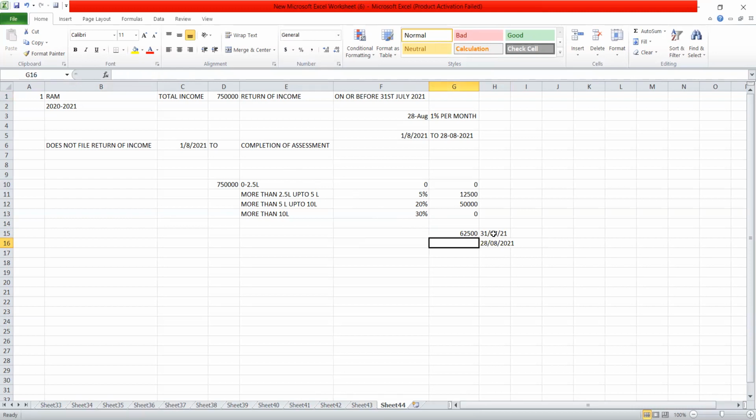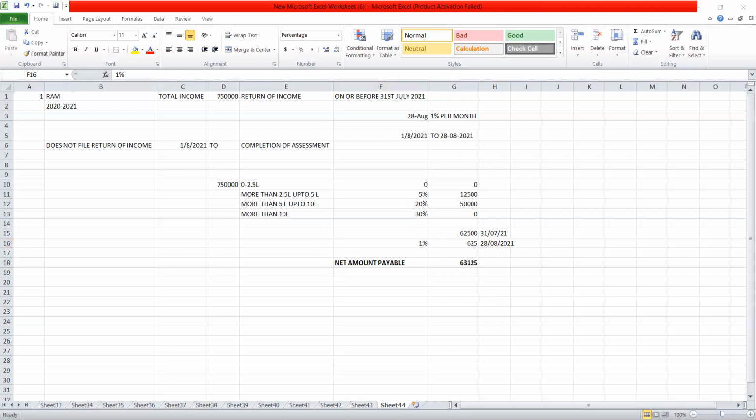Then he is required to make the payment of interest, and the interest will be 1%. So 625 rupees is required to be paid by him as interest. So the total payable amount is 63,125 rupees. This is the net total amount which is required to be paid by the assessee. If he furnishes his return of income in September or October, then the interest will increase.